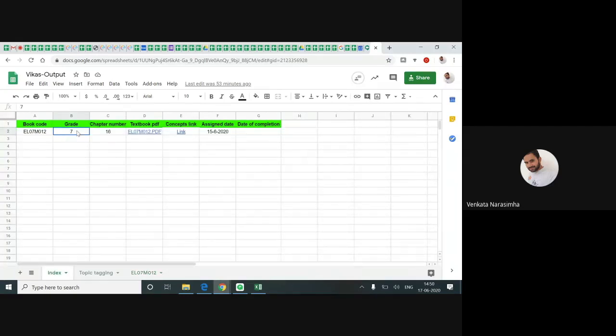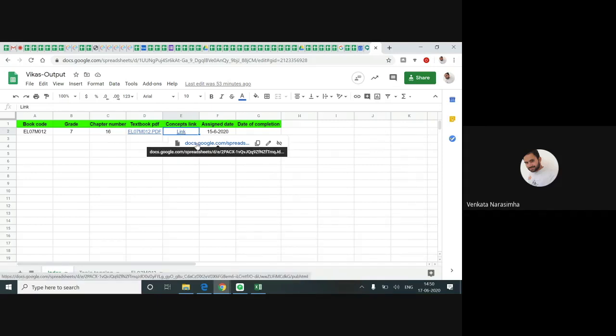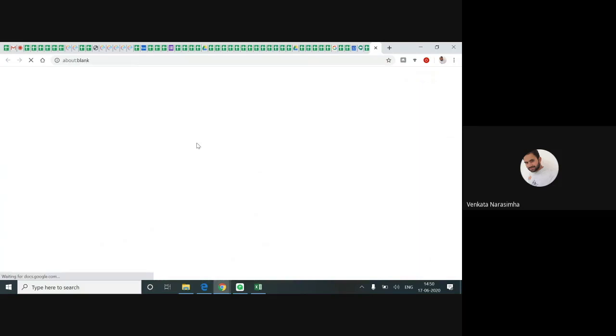In the index, you can see so far I've assigned him only one assignment. This is the book code of grade 7 chapter 16. Only one chapter I assigned him. This is a textbook PDF link. Textbook PDF link also I've given here. Now the concepts link is here. I'm clicking on the concepts link and opening it.